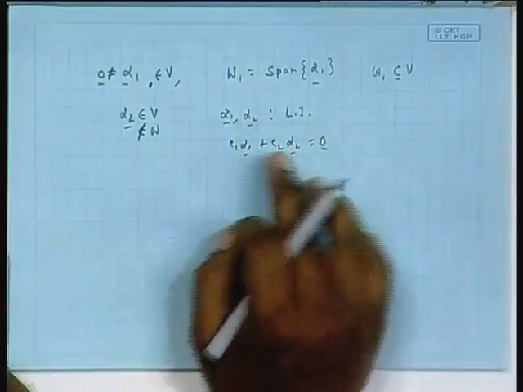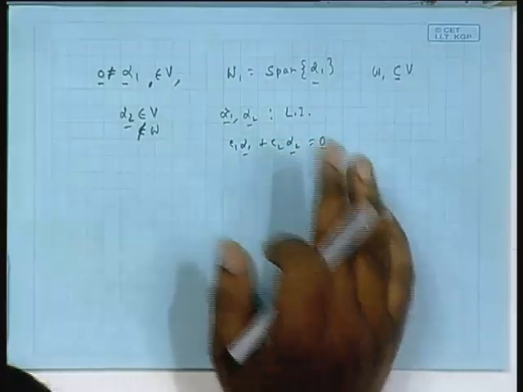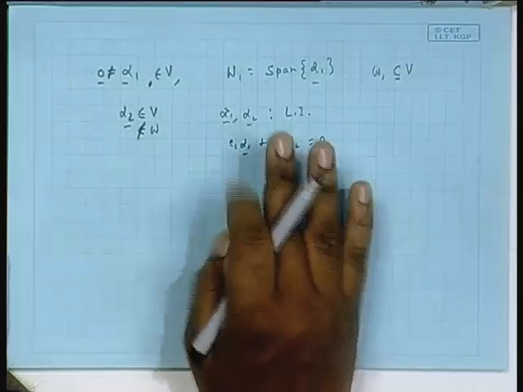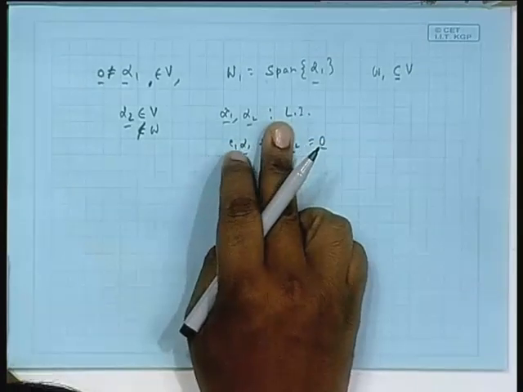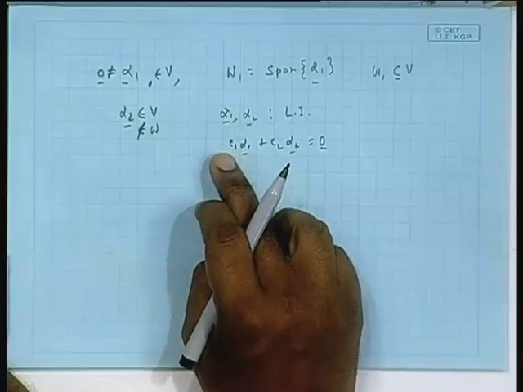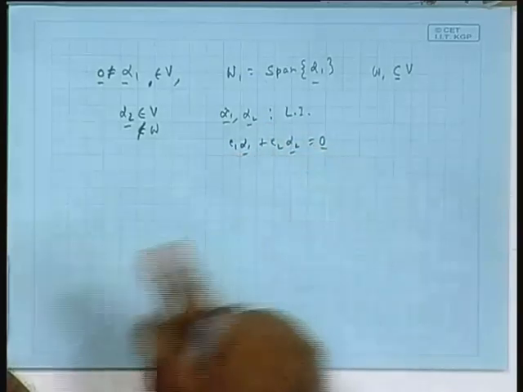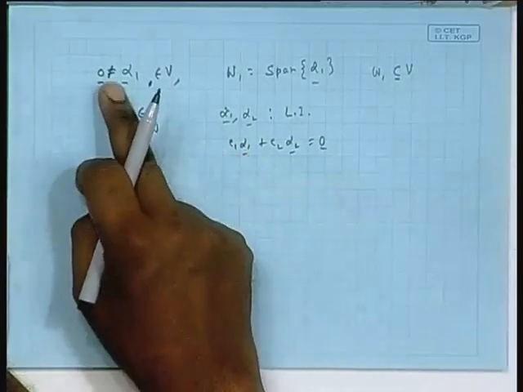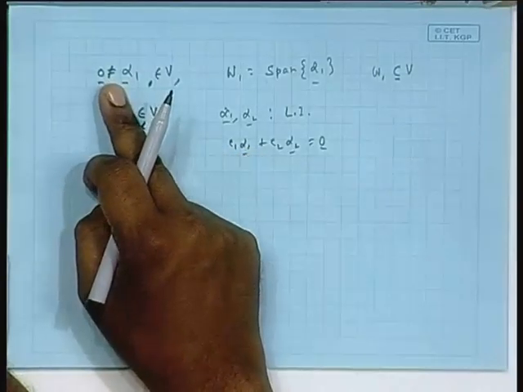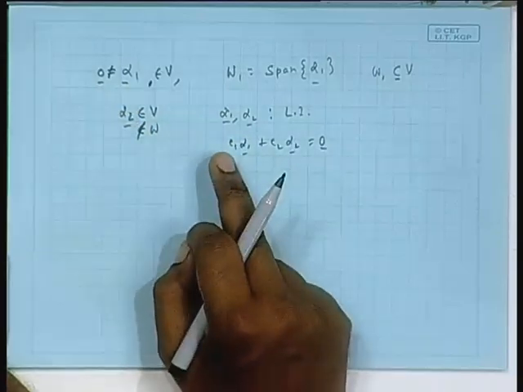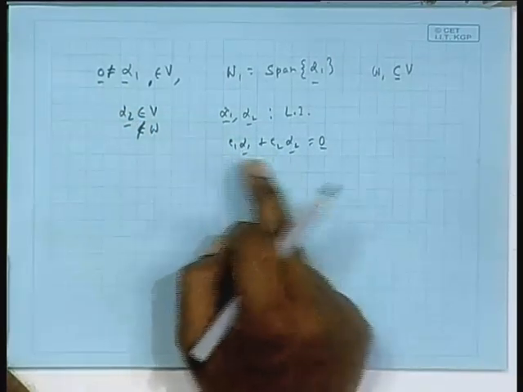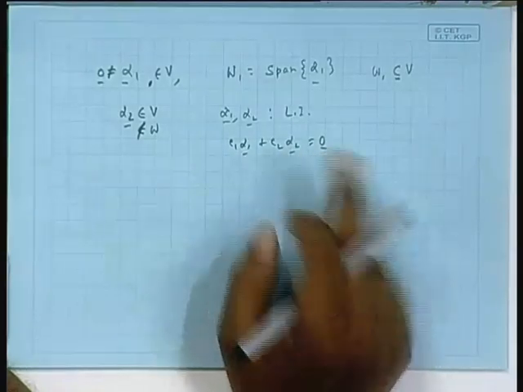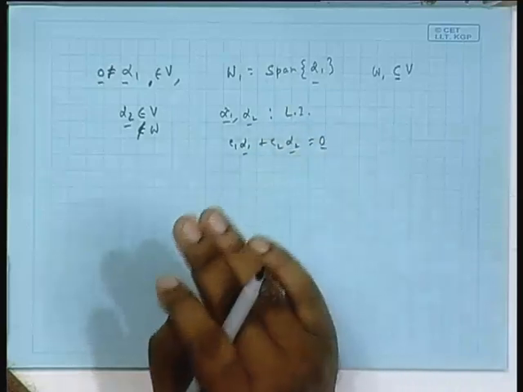So, is it that one of them is non-zero and the other 0, will that be okay? Say C1 alpha 1 is 0, with C1 non-zero, C2 0, suppose, is this fine? C1 non-zero, C1 alpha 1 equal to 0 means, from our previous class we know, in such a case alpha 1 has to be 0, but alpha 1 was started with non-zero. So, that is not possible. On the other hand, is it that C1 is 0, C2 non-zero, then C2 times alpha 2 equal to 0 means alpha 2 has to be 0, which is a contradiction, that is not possible. So, only possibility is 0, 0.